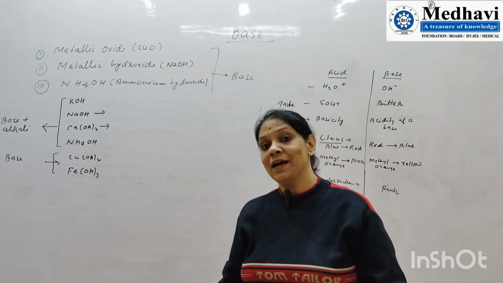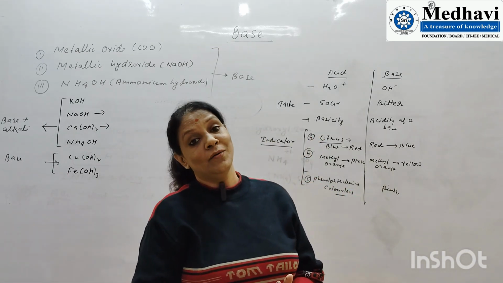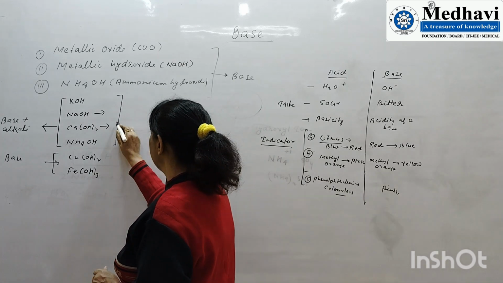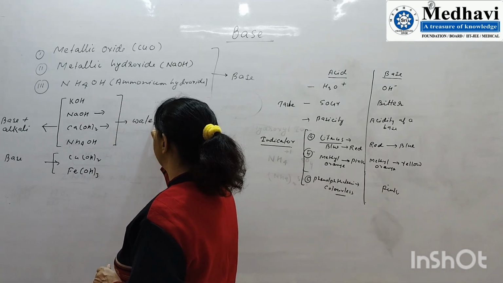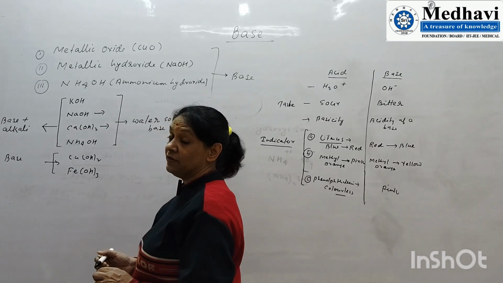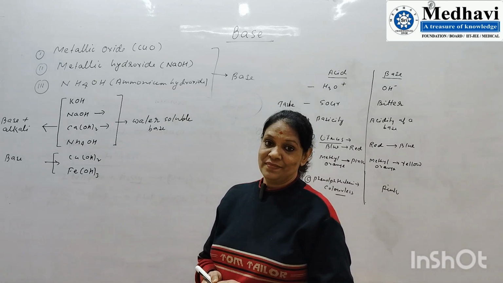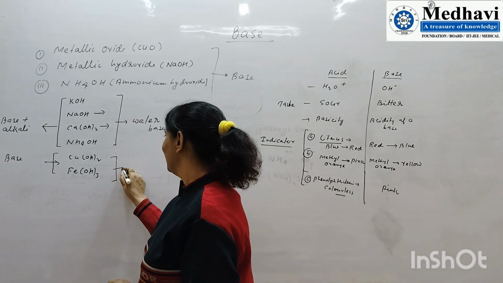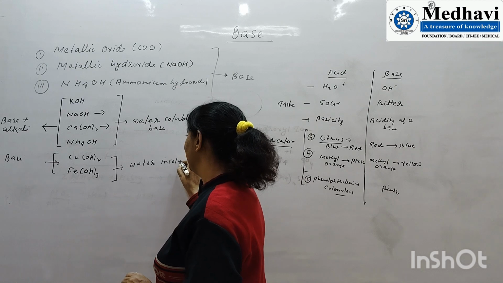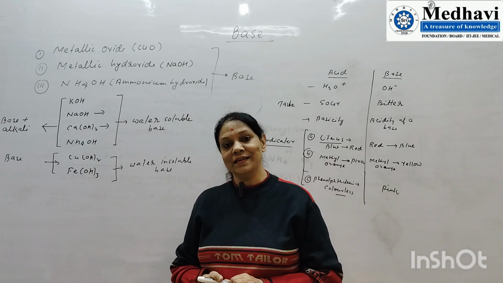What are the criteria on which we categorize a given compound as a base or alkali? We can say that these four are alkali because they give water soluble bases. That means if bases are soluble in water, then we can say it is an alkali. And if the bases are not soluble, that is a water insoluble base, then it is called a base, not an alkali.